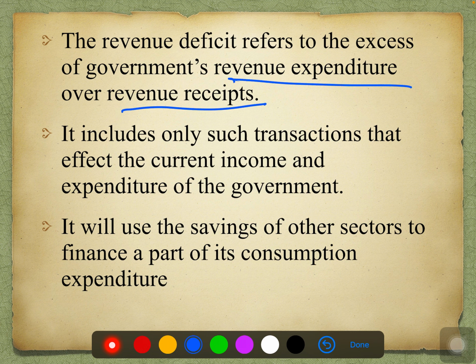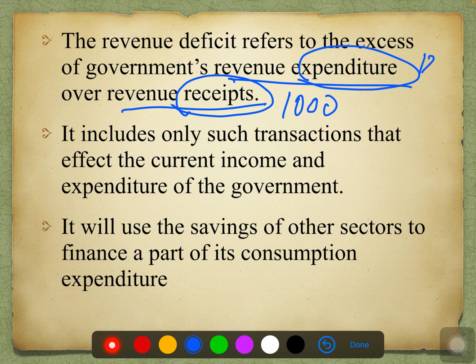I just told you what the meaning of receipts is. Receipt means the income which is collected by the government. The income is lesser than the expenditure. If the receipts are 1000 rupees and the expenditure is 1200 rupees, the 200 rupees shortage we are going to face is called revenue deficit. To find the revenue deficit, the formula is revenue expenditure minus revenue receipts. I'm going to talk about all the formulas at the end, on the last slide of this video.